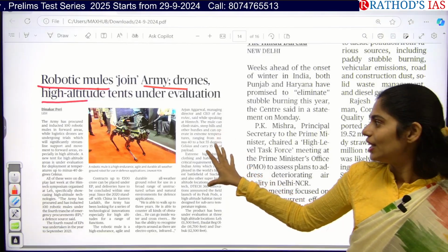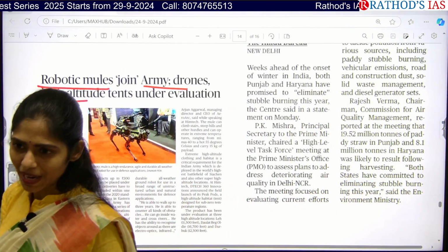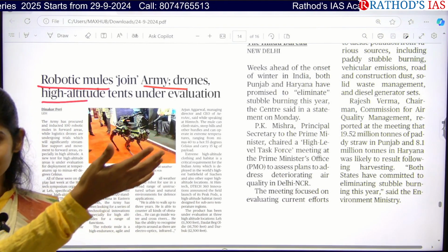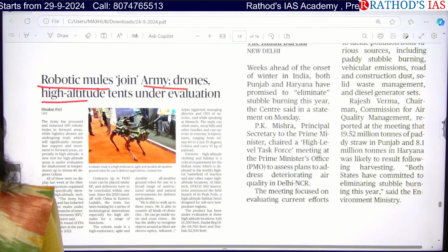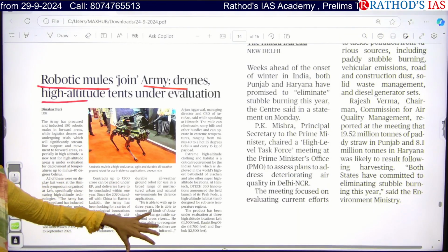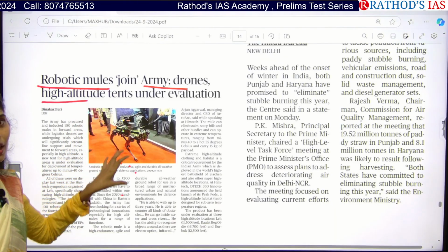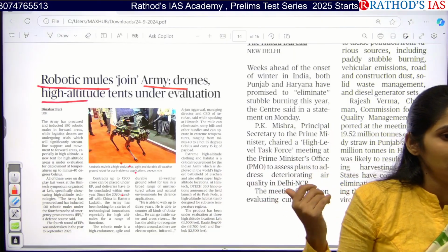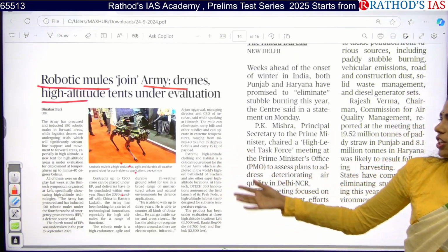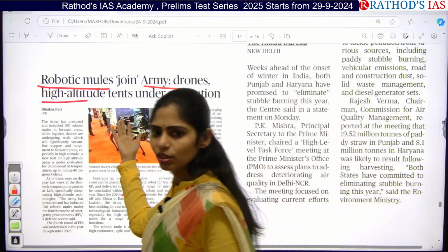But there are some concerns. What are they? Yes, privacy, and they can even be tracked. Next, hacking. So you have to know the advantages and disadvantages of this move, because whenever you are writing about internal security issues, you can use this. Like we can use artificial intelligence, robotics and technology to save our borders. For example, you can give this.